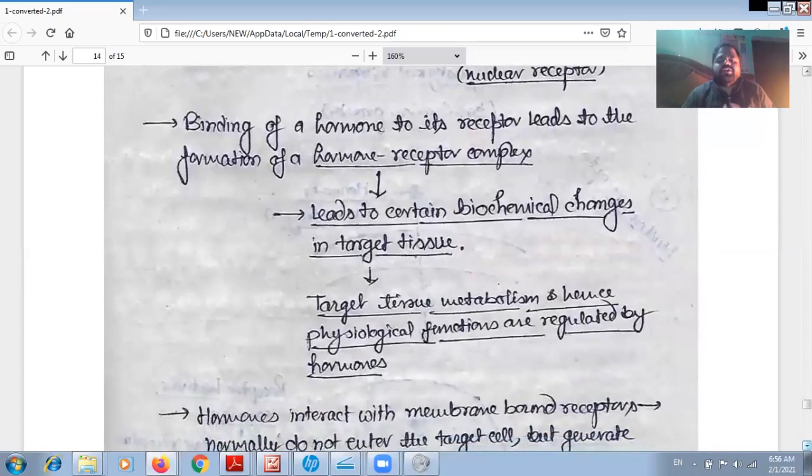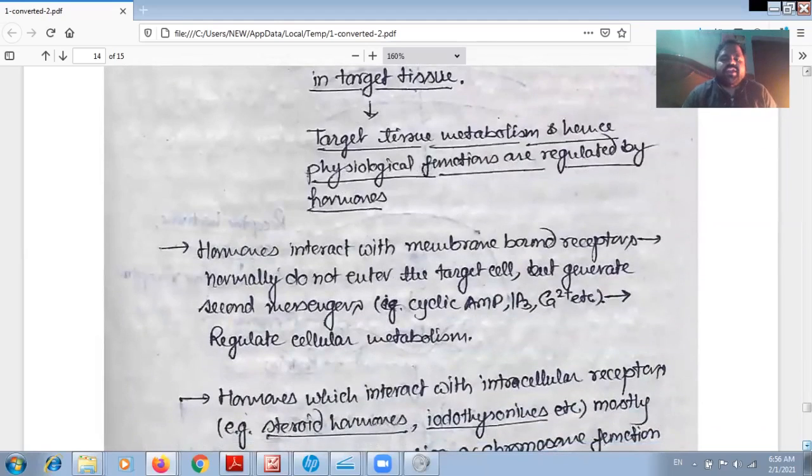So the target tissue metabolism and hence the physiological function are regulated by the hormones. The hormones that interact with the membrane bound receptor normally do not enter the target cell but generate a second messenger, such as cyclic AMP, IP3, calcium ion, etc., and regulate the cellular metabolism.